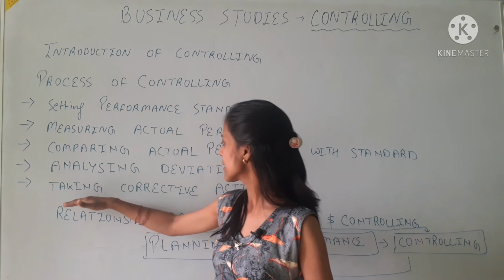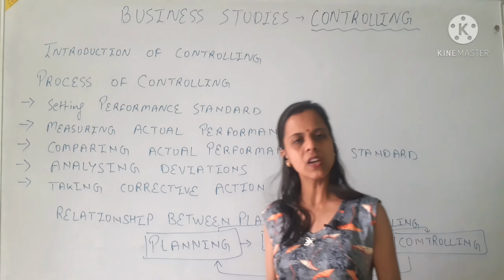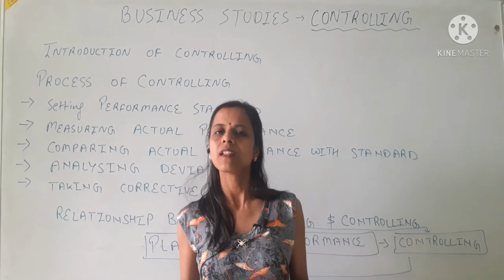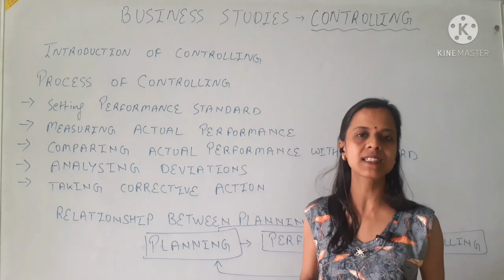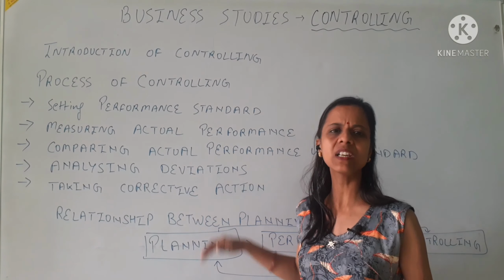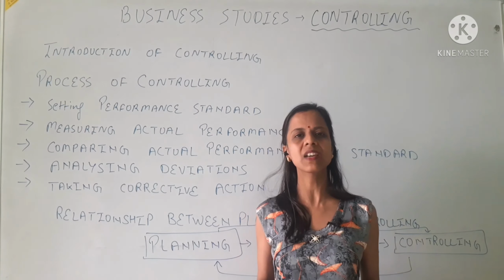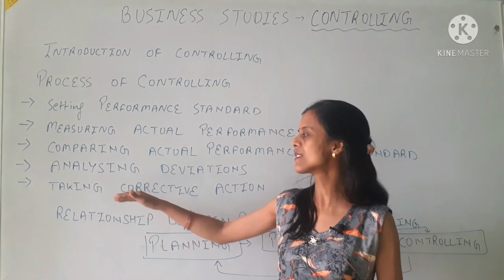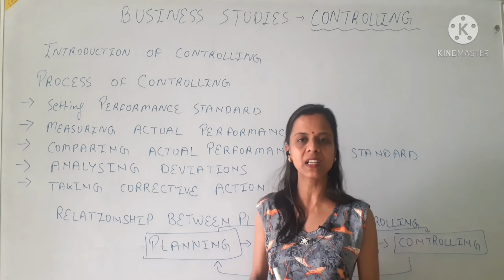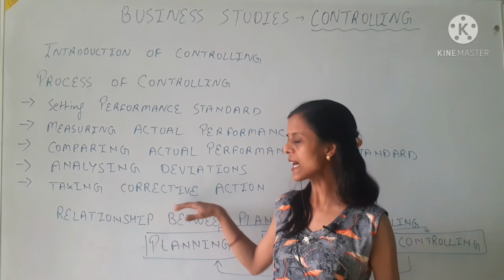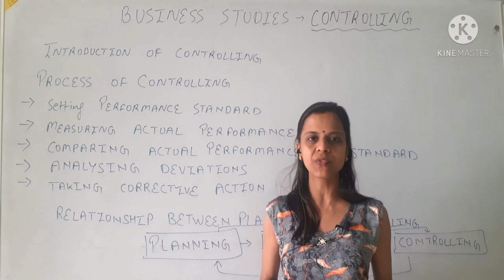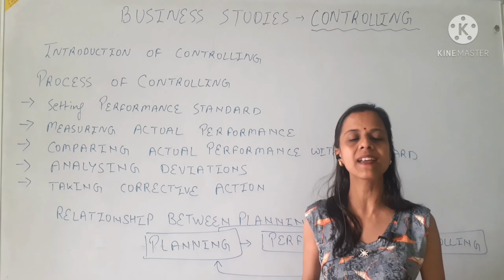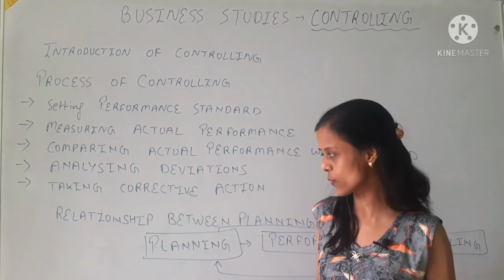And the last step is taking corrective action. If we find that there are some deviations that are out of the control range, then we will obviously have to take some type of corrective action. If the deviations are in the control range, meaning they are acceptable, then we will not take any action, but if they are beyond that range, we will surely have to take corrective actions to improve. For that, organizations generally use two concepts: the critical point method and management by exception, also called MBE.